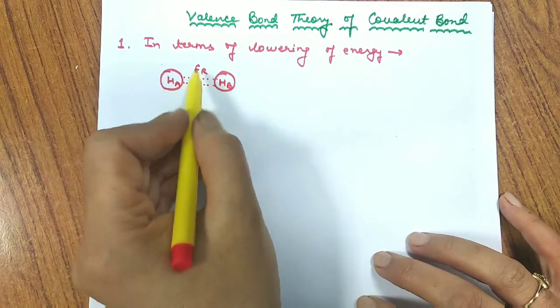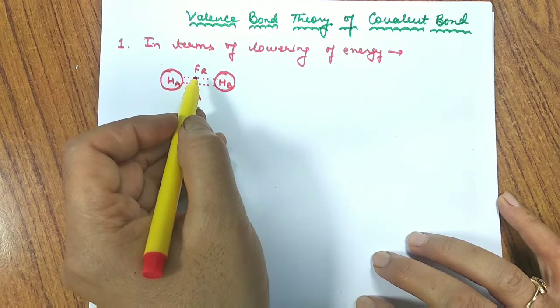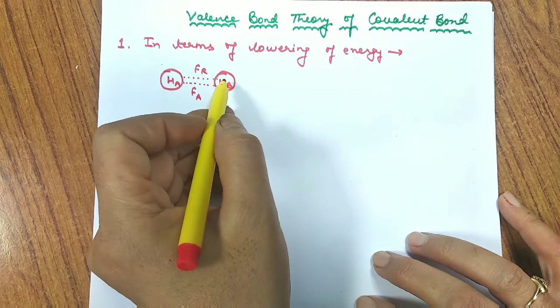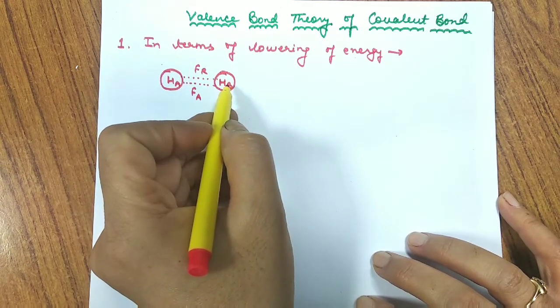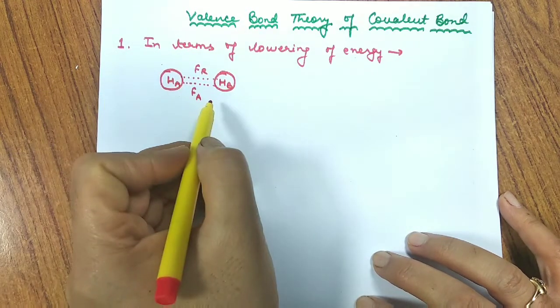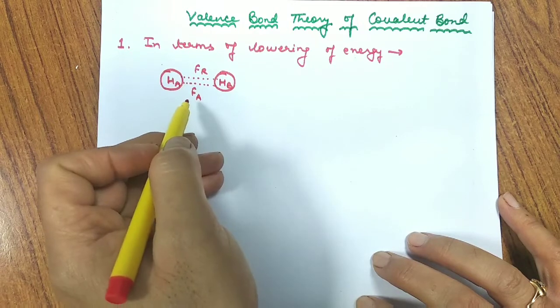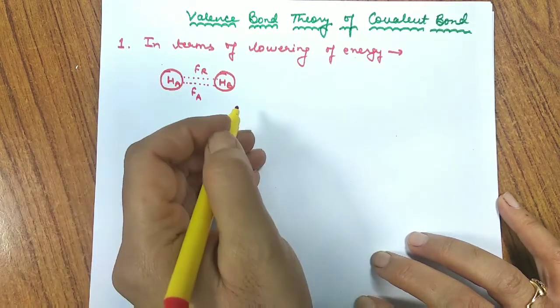Now, how does this force of repulsion come into existence? Between electron-electron and nuclei-nuclei. So electron-electron repulsion and nuclear-nuclear repulsion is the new force of repulsion between these two atoms when they are approaching. Similarly, we have the force of attraction, which is between the electron and nucleus, that means positive and negative of one atom with the other atom.